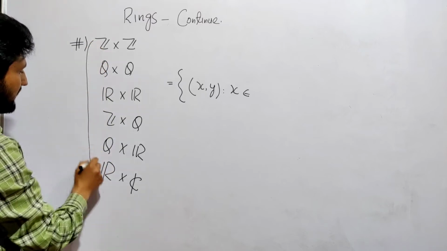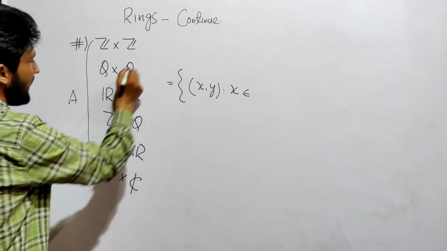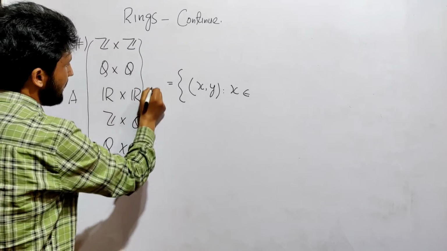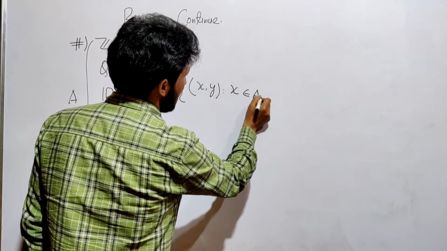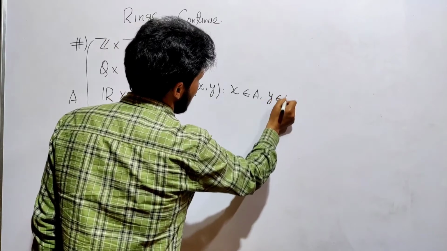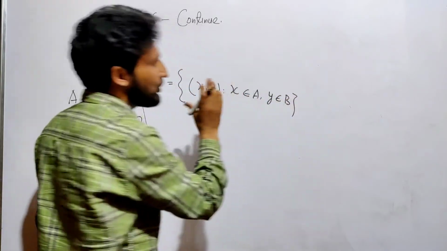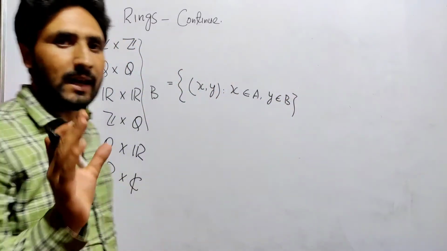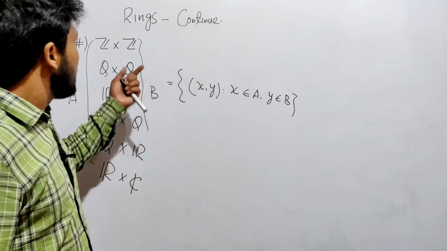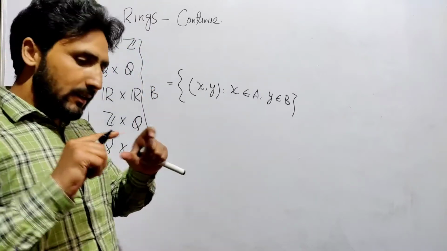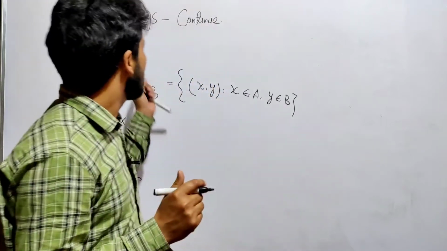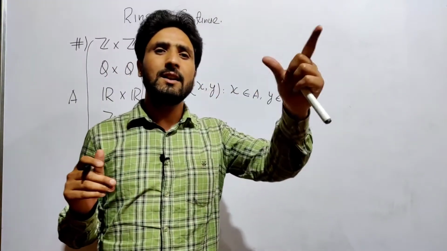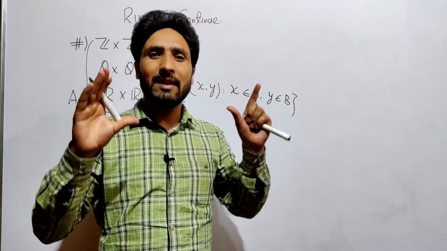You can name it like this: suppose the first set is A and the second set is B. So x belongs to A, y belongs to B. I am showing you briefly so that your time is not wasted. In the same way you can take triplets. Z cross R, Q cross R cross C, these all are rings.